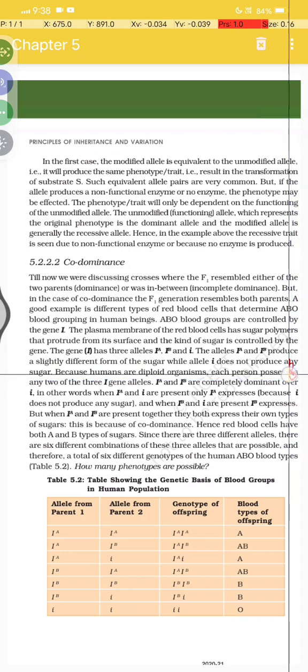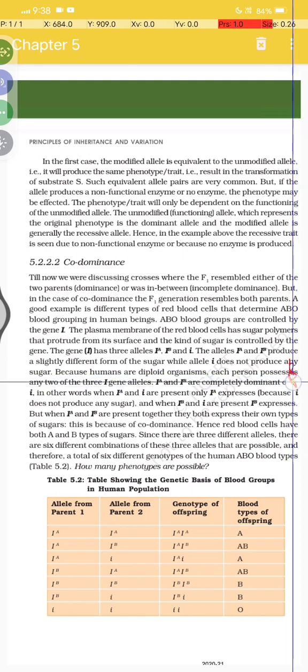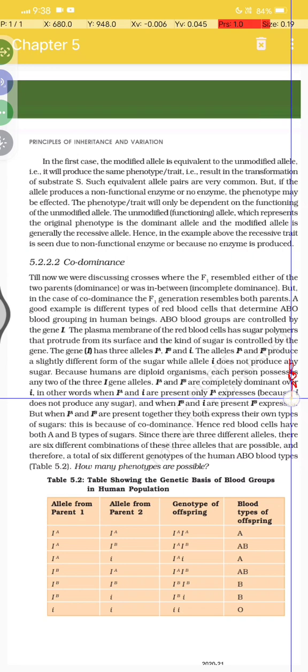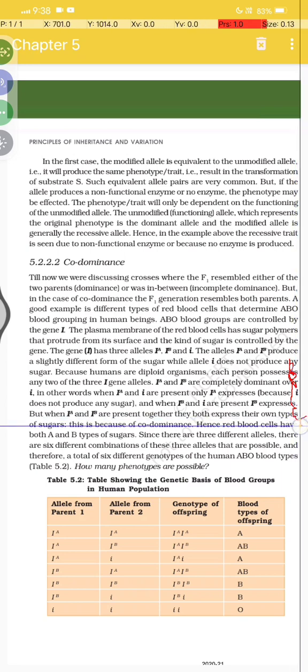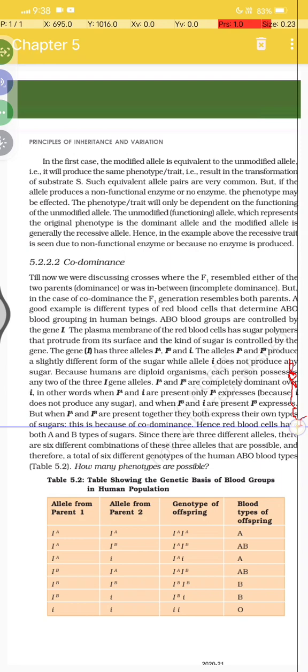Because humans are diploid, each person possesses any two of the three I gene alleles. IA and IB are completely dominant over i, in other words, when IA and small i are present, only IA is expressed, because i does not produce any sugar. When IB and i are present, IB is expressed. But when IA and IB are present together, they both express their own type of sugar.